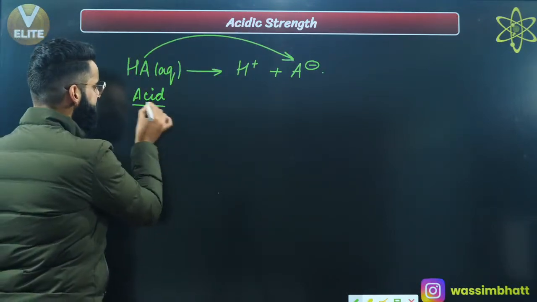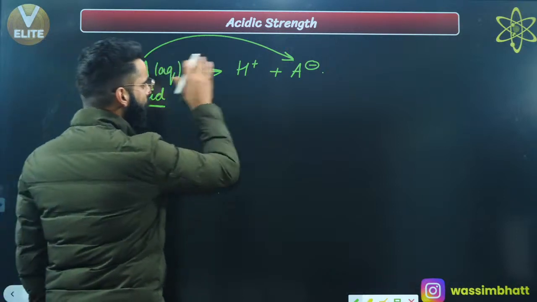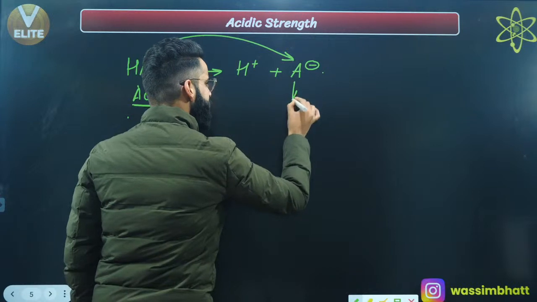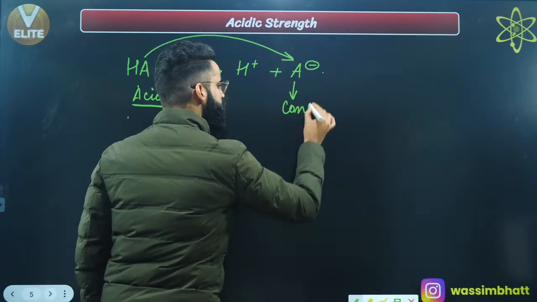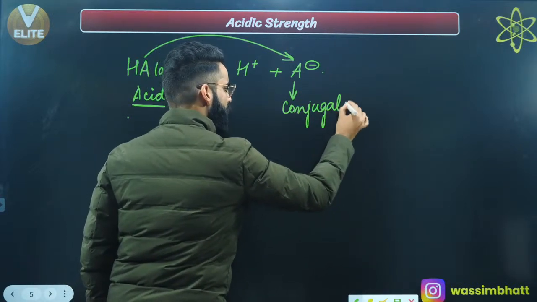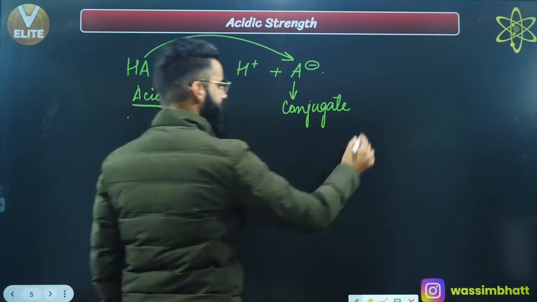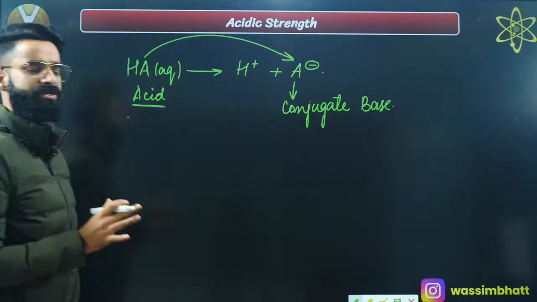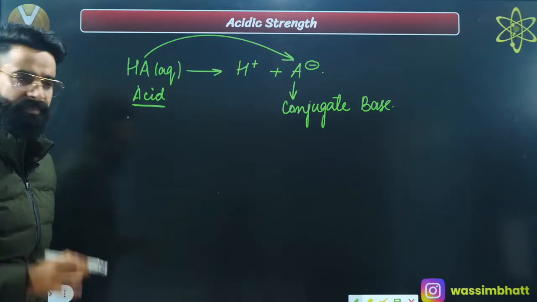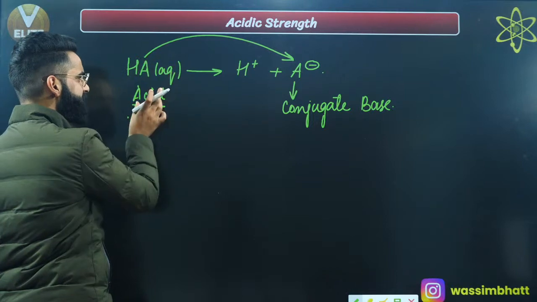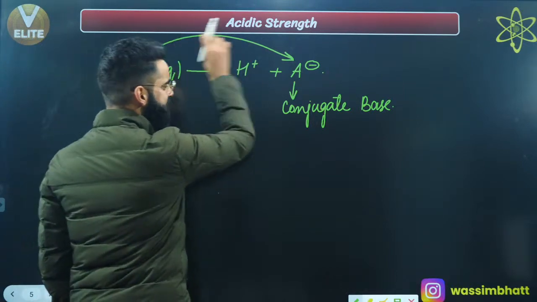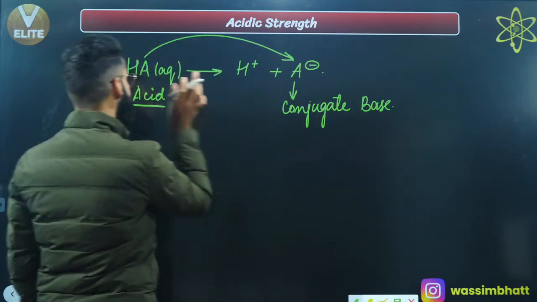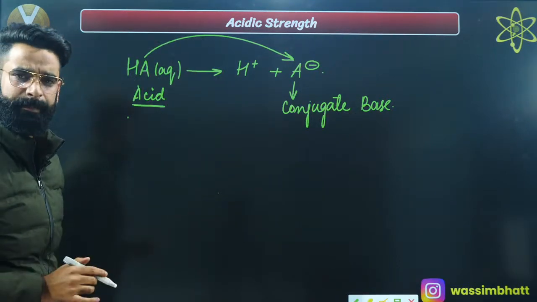See, this is the acid which we have taken, and after the donation of H positive, this acid is getting converted into A negative. This A negative is what we'll be calling the conjugate base of the acid which we have taken into consideration. See, this HA is the general acid. After the donation of H positive, this acid got converted into A negative. This A negative is something which we call the conjugate base of this acid. As simple as that, right?